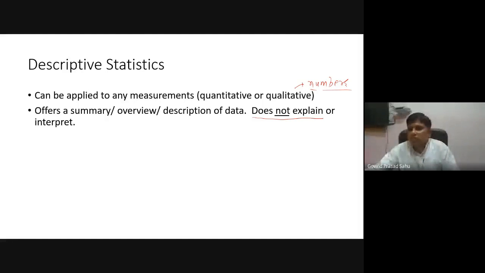But since it is just a single statistic, we cannot compare it unless we go for another group of faculty and compare their average experience, and so on. Then we can derive some conclusion, that the first group has more experience. So that is descriptive statistics.